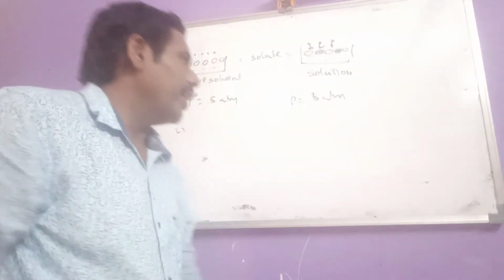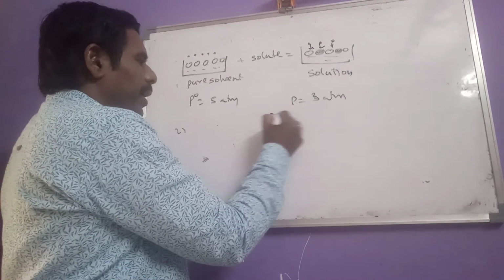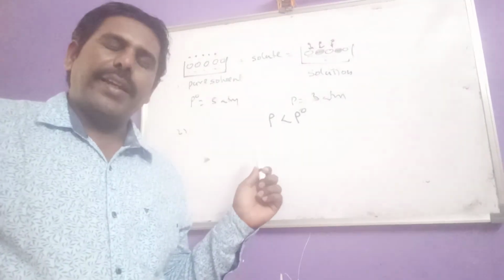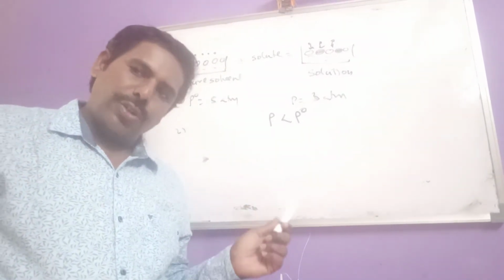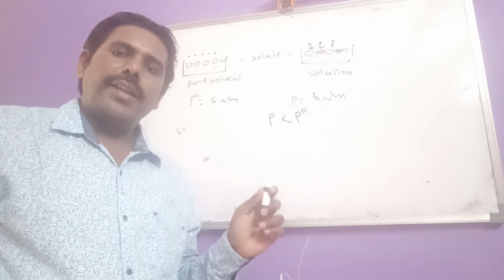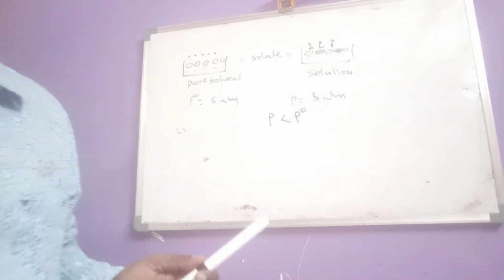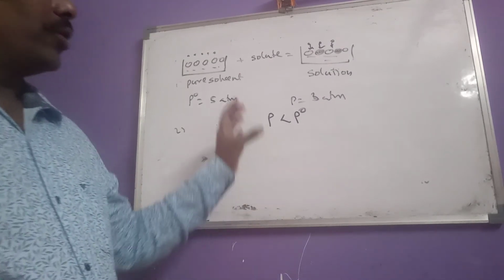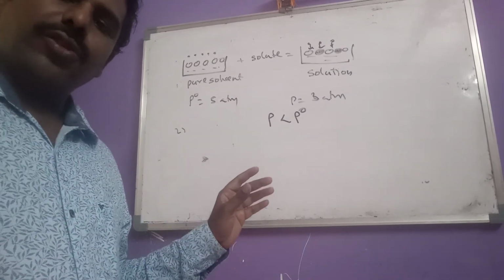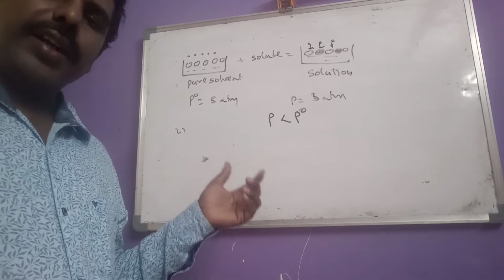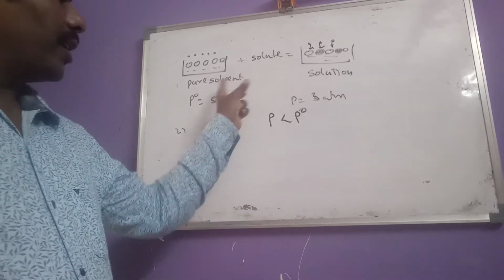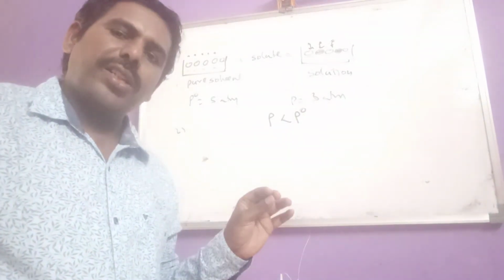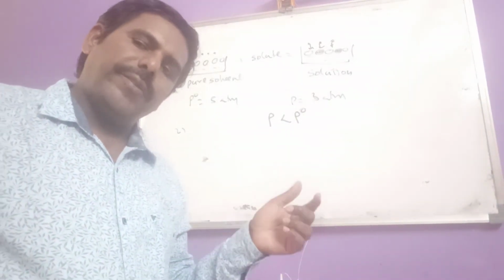So here P is always less than P naught. P is the vapor pressure of the solution, and P naught is the vapor pressure of the pure solvent. Due to the addition of non-volatile solute molecules, the vapor pressure of the liquid decreases. So vapor pressure depends on the purity of the liquid.